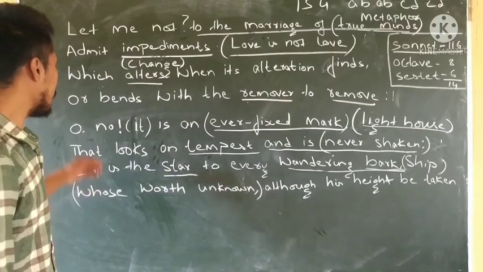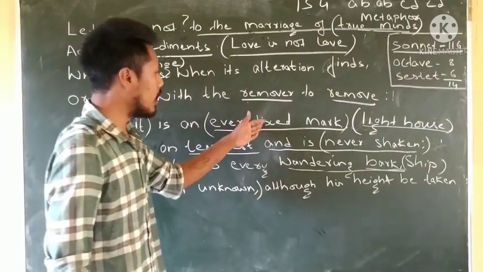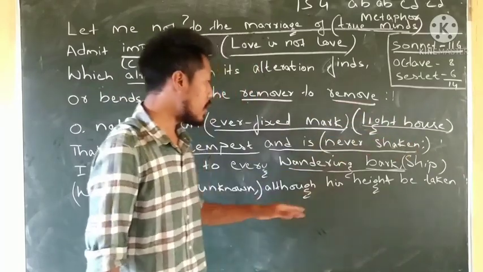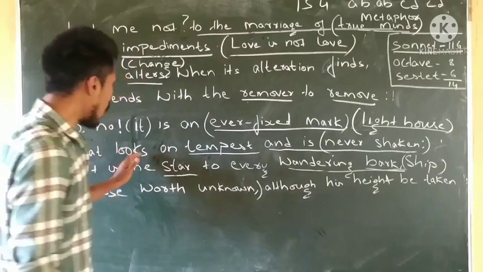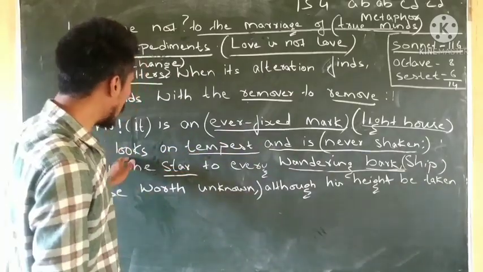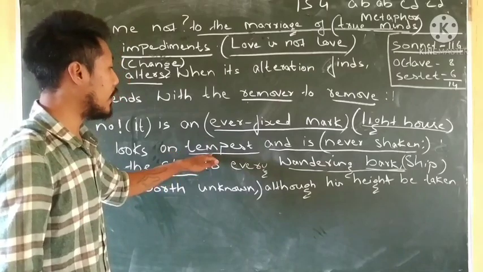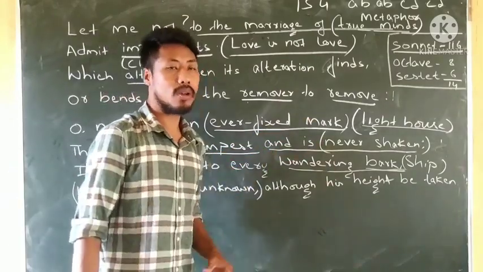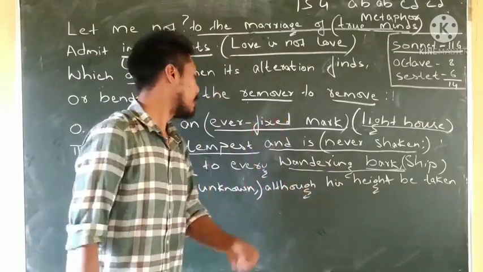This means the true love is like an ever fixed mark, and the ever fixed mark is a metaphor for the lighthouse. He says that true love is like an ever fixed mark, like the lighthouse, that looks on tempest and is never shaken. They look on the problem, the hindrance, the obstacle that comes in their life, but it is like a lighthouse, therefore they are never shaken, because the lighthouse is built strongly in the middle of the sea.